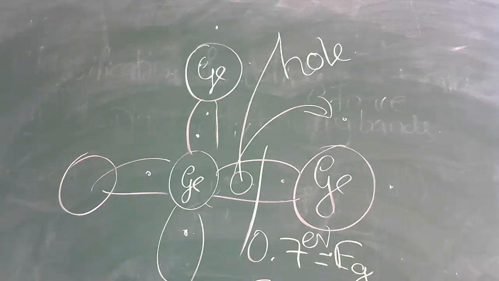It is because it creates an electron and hole pair. Therefore, both are responsible. Whatever small amount of current you are getting is because of both holes and electrons.